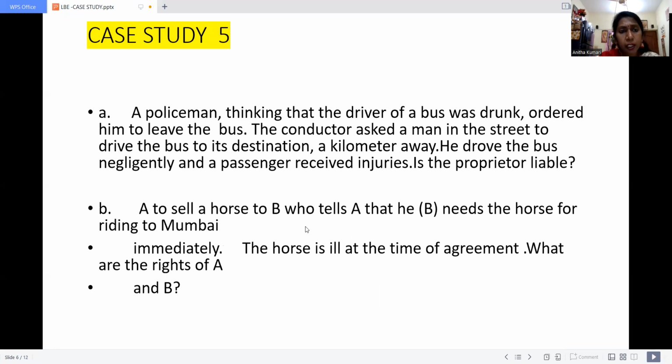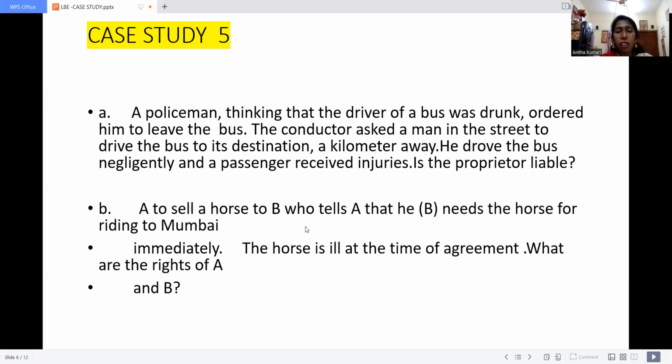Now case study number 5. A policeman, thinking that the driver of a bus was drunk, ordered him to leave the bus. The conductor asked a man in the street to drive the bus to the destination, a kilometer away. He drove the bus negligently and a passenger received injuries. Is the proprietor liable?